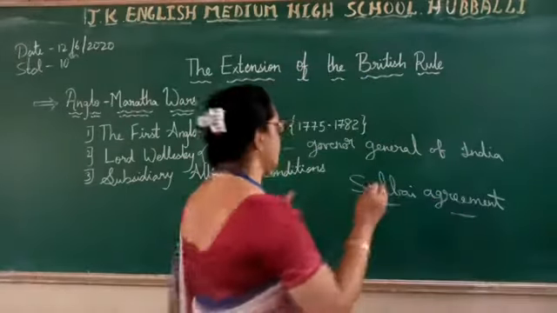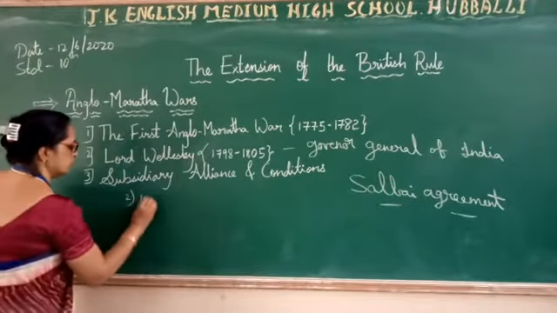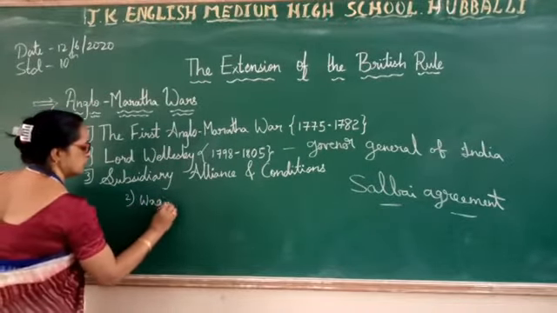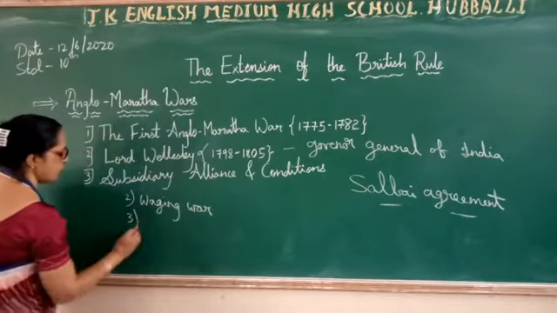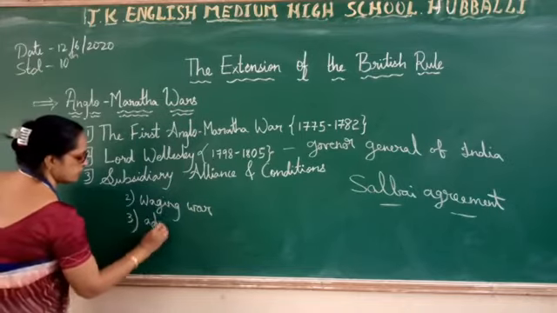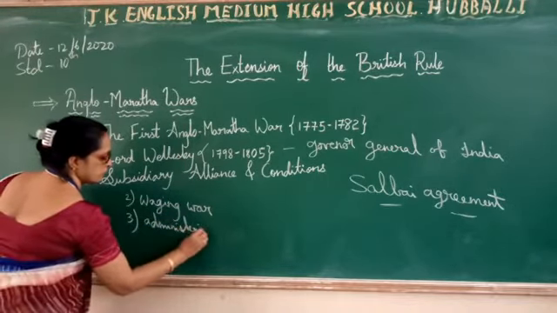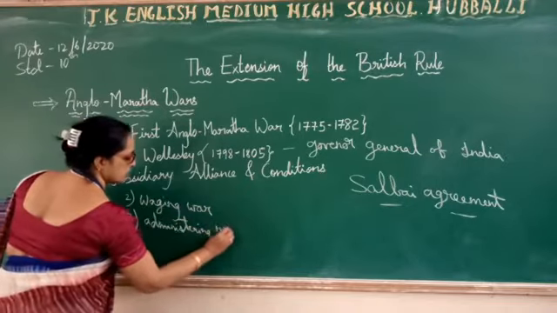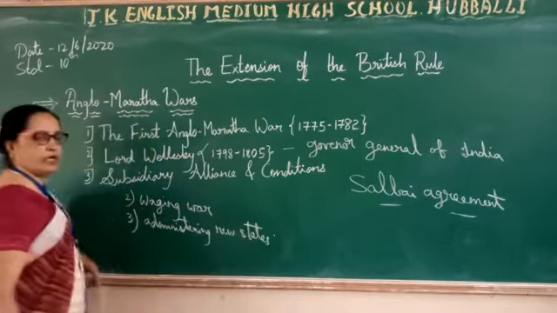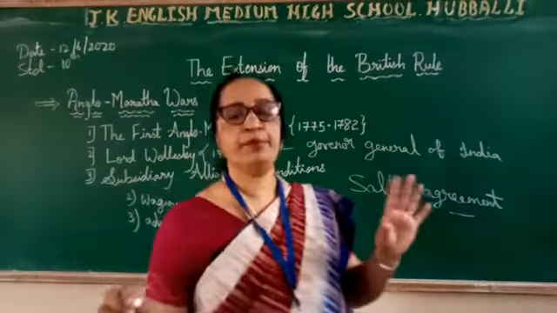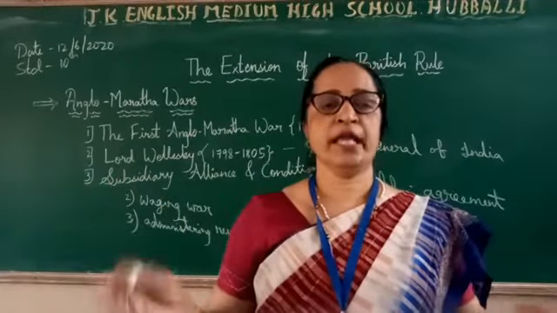So by these three policies he started to expand his power in India.